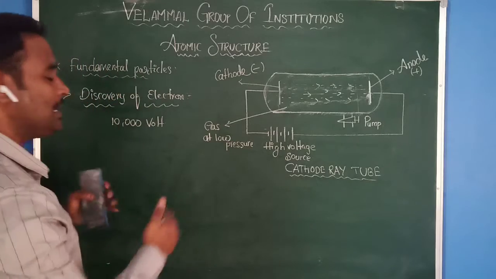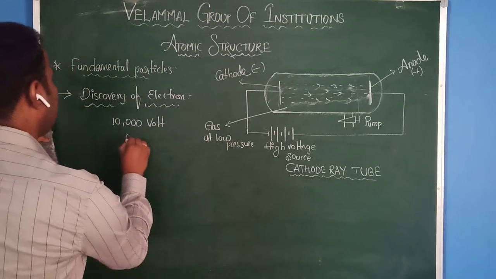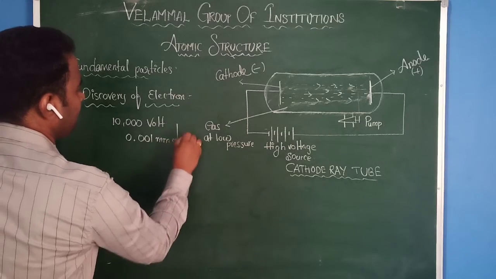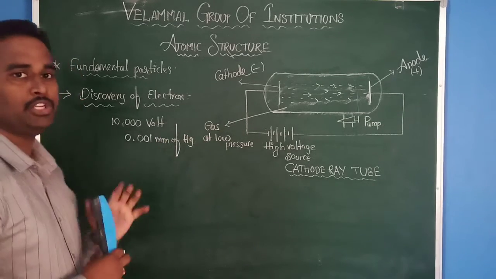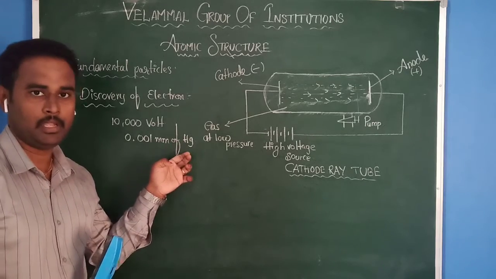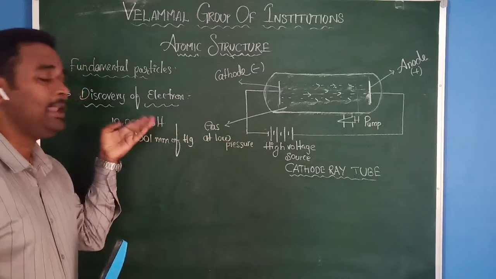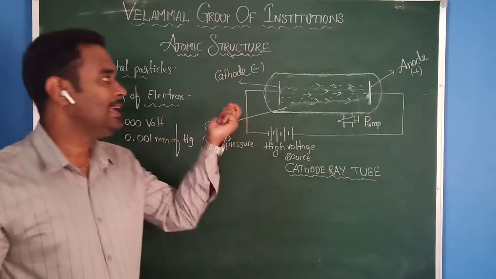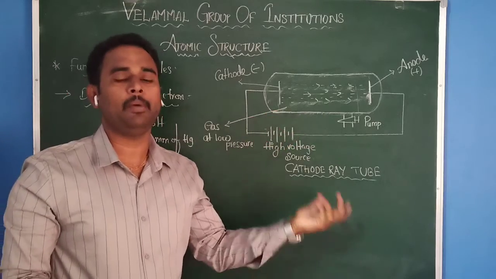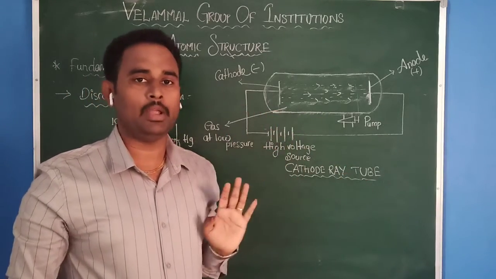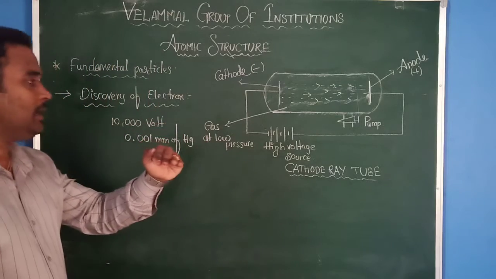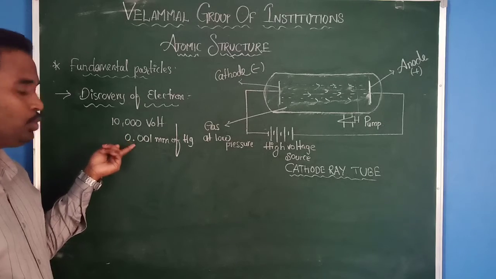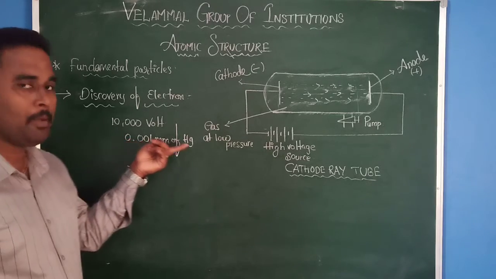Then he reduced the pressure to nearly 0.001 mm of Hg. Initially he applied high voltage but at normal pressure, and he didn't observe any particles traveling from one side to the other. But afterwards he reduced the pressure to 0.001 mm of Hg.